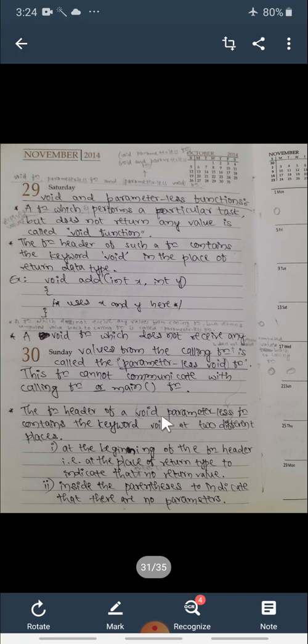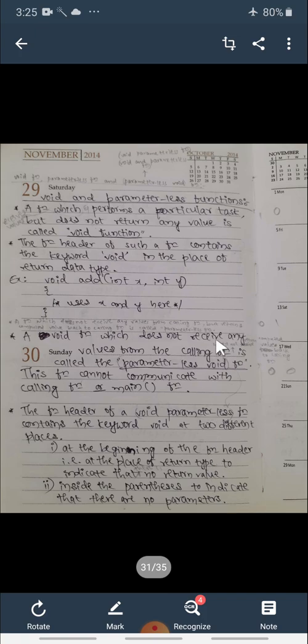The function header of a void parameterless function or parameterless void function contains the keyword void at two different places. We can write this void in two places. First place is at the beginning of the function header, that is at the place of return type, to indicate that there is no return value. And the second possible place where we can write the void keyword is inside the parenthesis, to indicate that there are no parameters. So we will see both of them.